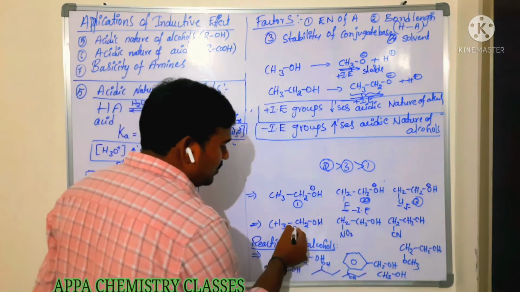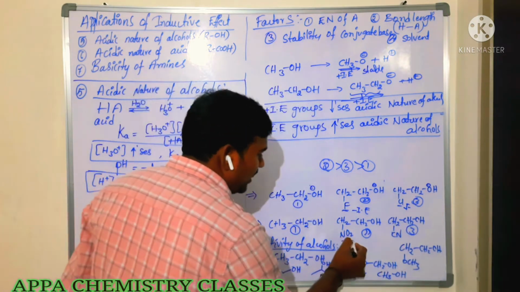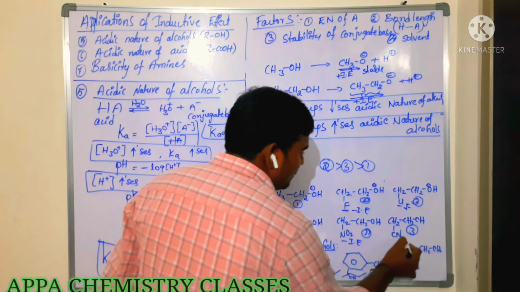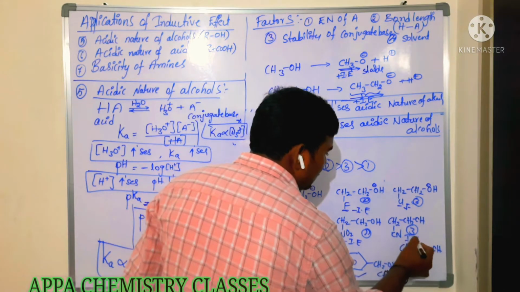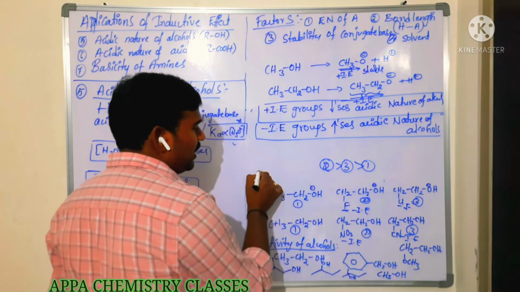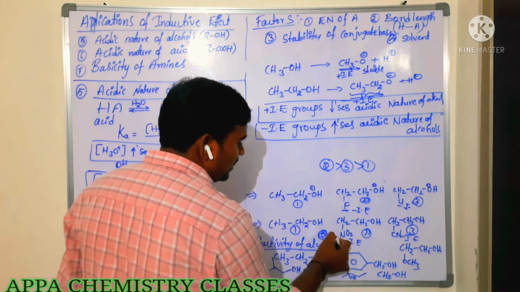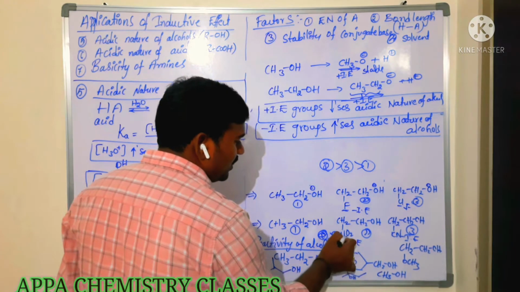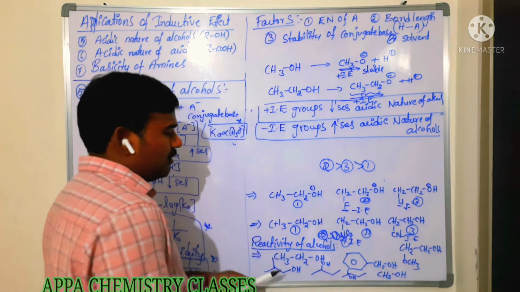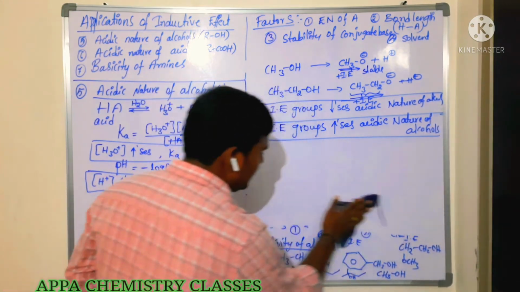So next we are going to see this one. In this case also you take 1, 2, 3. Among these, which has a strong minus I effect? Here we have cyanide and nitro. Nitro is more electron withdrawing. So in this case also, 2 is more acidic, then 3, after that 1. Okay? So 2, 3, 1. Next we are going to see these examples.